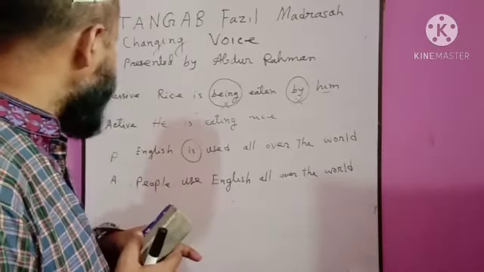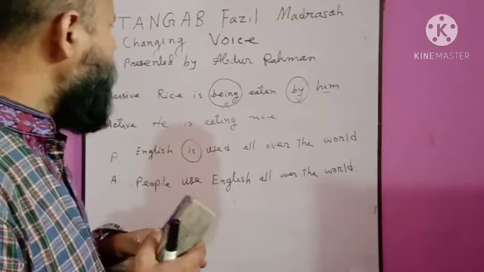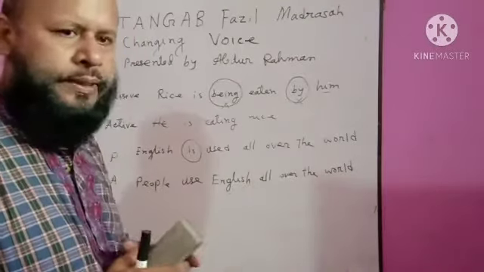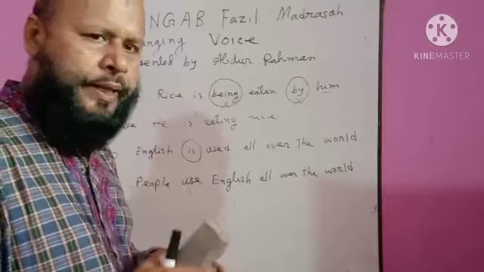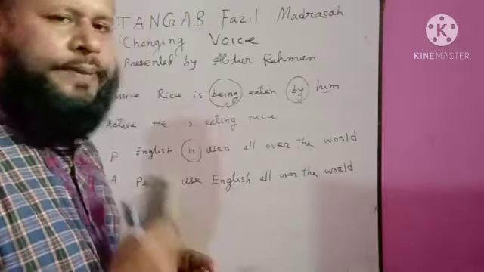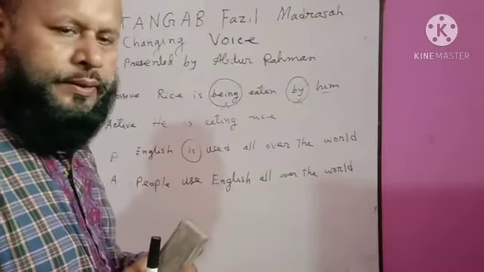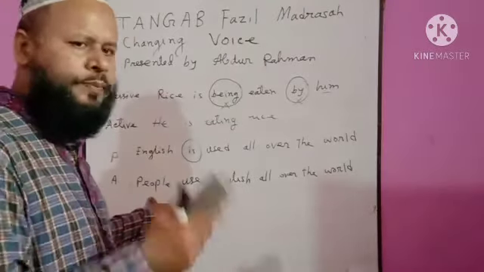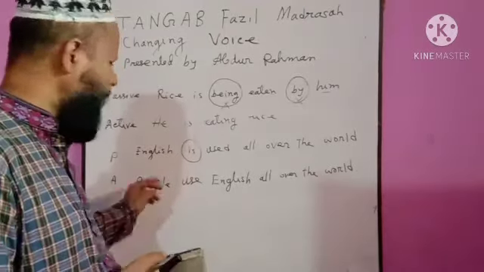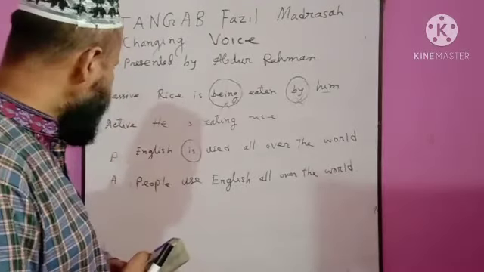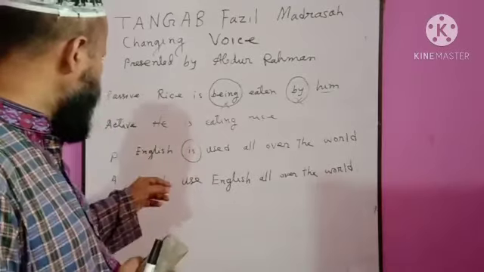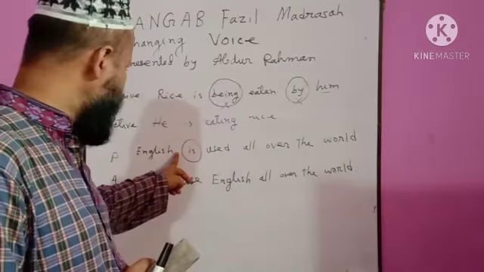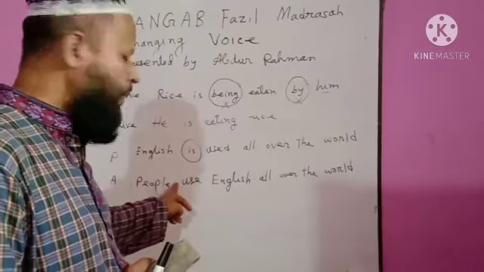Number 2, object after by will be subject. As there is no by plus object, we shall use an appropriate subject. People. As there is no by plus object, we shall use people as subject. Then given auxiliary verb. There is no given auxiliary verb in this sentence. So we shall not use auxiliary verb.